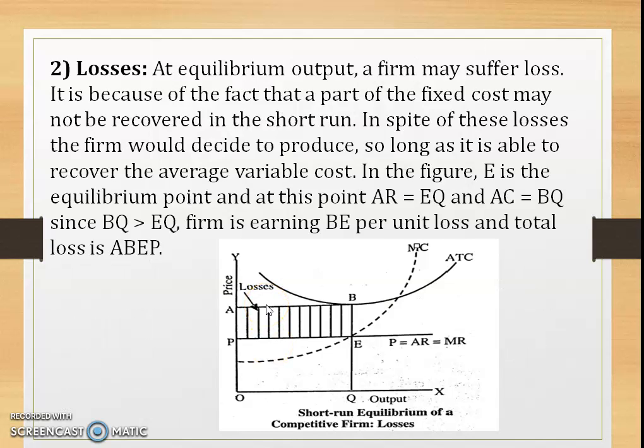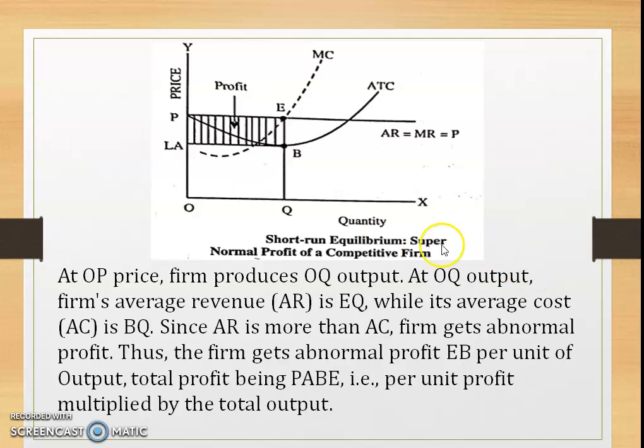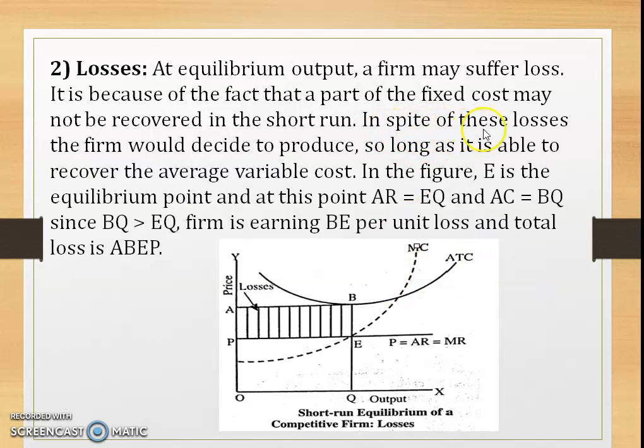So let's see the next one, which is losses or minimum losses. At equilibrium output, the firm may suffer loss. It is because of the fact that part of the fixed cost may not be recovered in the short run. In the short run, you know that only one factor is variable, and the rest everything is fixed, isn't it? In spite of these losses, the firm would decide to produce so long as it is able to recover the average variable cost.